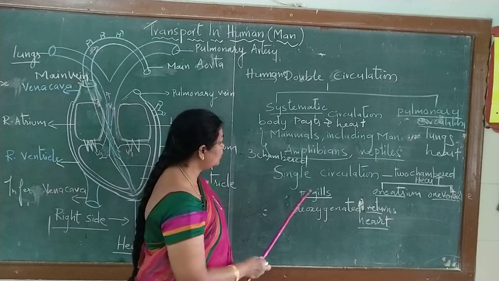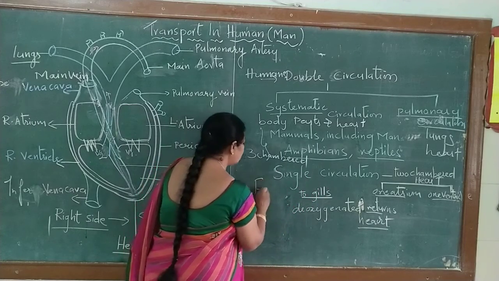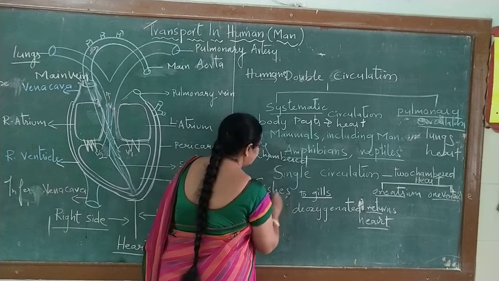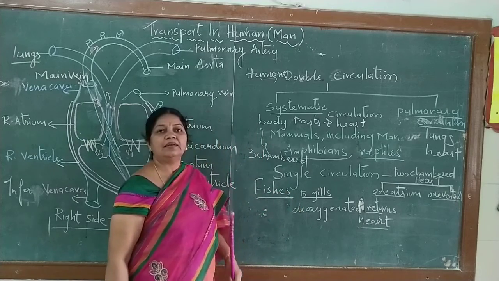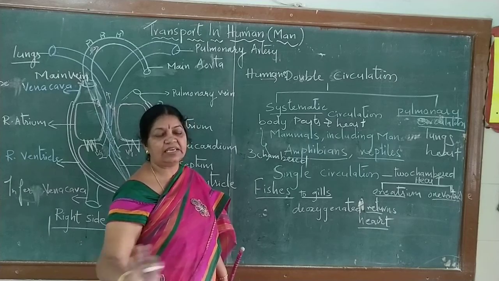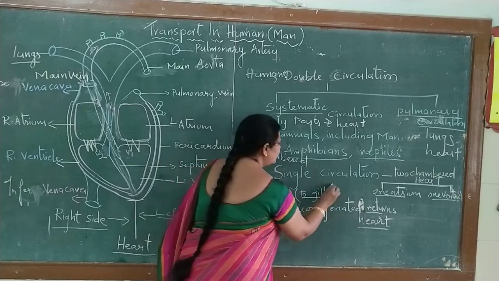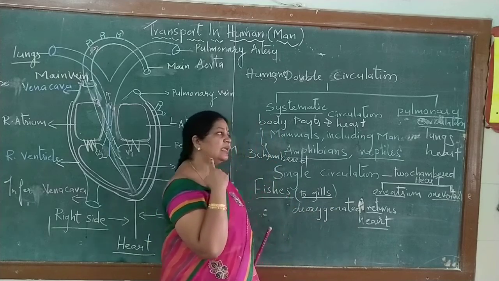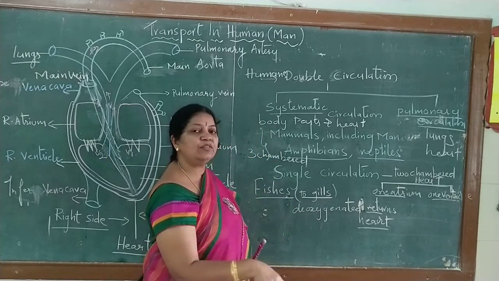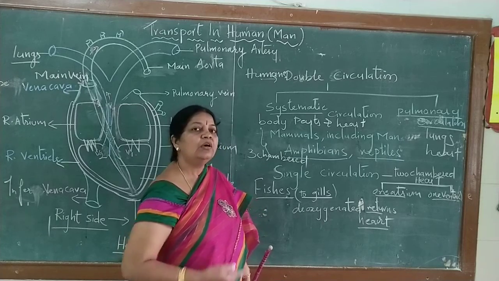you know how the fishes are going to send the oxygenated blood. Instead of lungs, they do not have lungs. In that place, there are gills. In these gills, what happens?